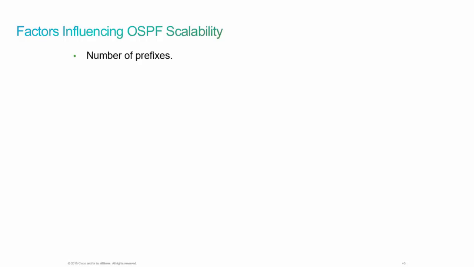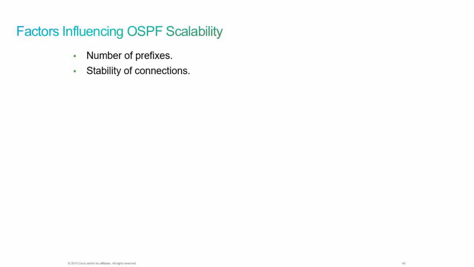And this is again why in a routing protocol we like to do things like summarization. So the more summarization we can do, routers that cannot handle a lot of prefixes do a lot better when we reduce the number of prefixes by doing something like summarization. Well, that's not the only thing that influences OSPF's scalability.